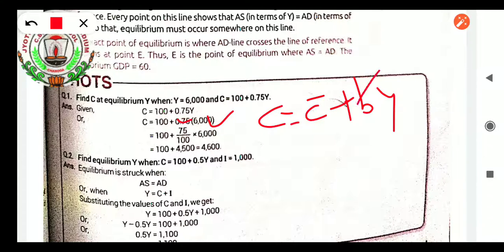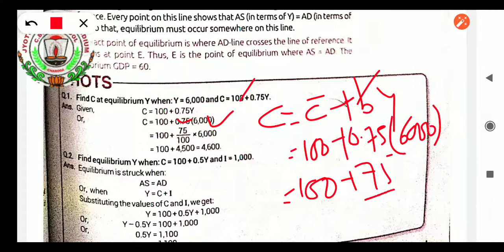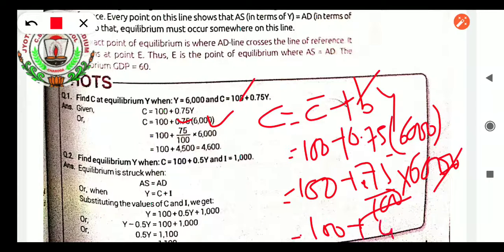0.75 is the B, okay? And the income is 6000. Autonomous consumption is 100. So 100 plus how much is 0.75 into Y, where Y is 6000? Let us substitute this value: 100 plus 0.75 into 6000. If you will see, the zeros cancel, 60 into 75, no? It will be 100 plus 4500, 4500 plus 100, it will be 4600.